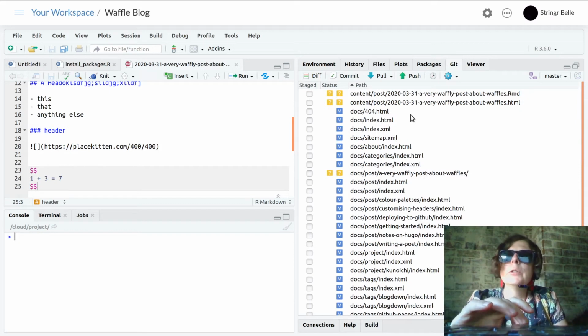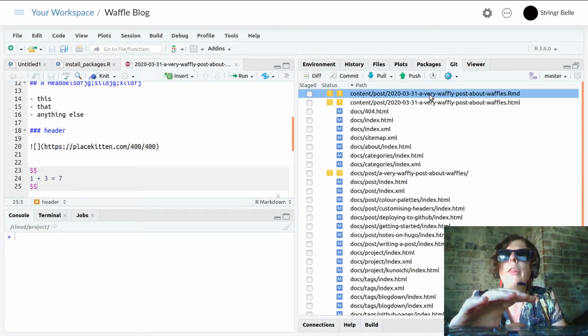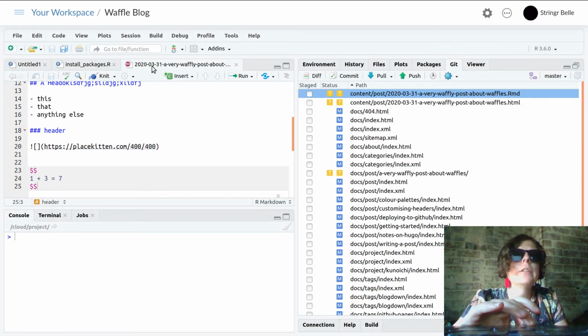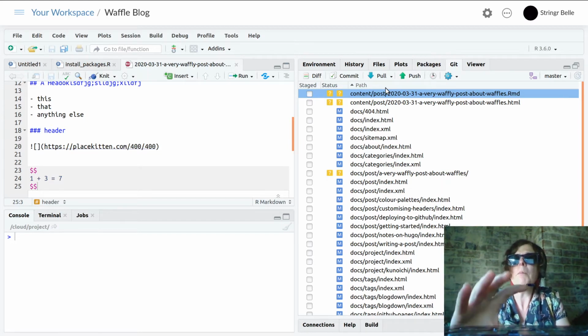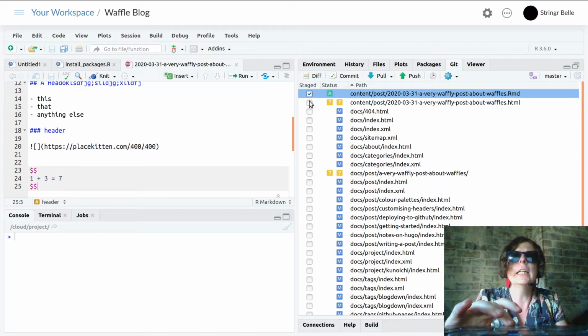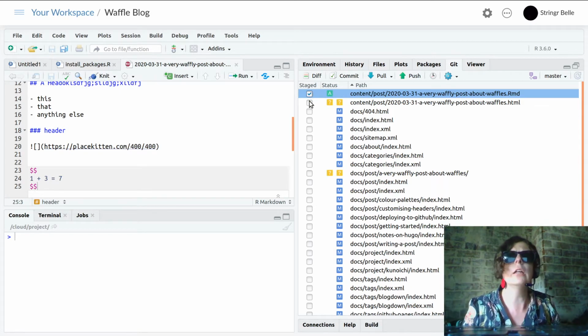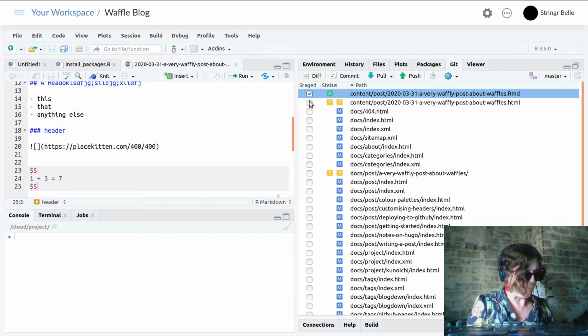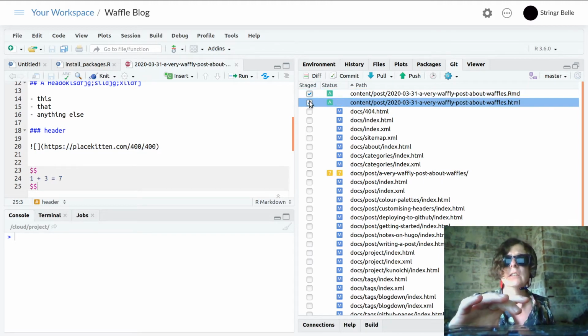Okay, so what I could do is, well, look, here is that looks like the post that I've just created. Yeah, 2023-31, a very waffly post about waffles. Yep, that's it. Do I want that to be something that I keep? Well, the answer to that should be yes, so I should stage it. I don't know what stage is. I'll explain stage in a moment. Okay, so let's stage that one. I will need to stage this one too, and oh yeah, I should stage that.